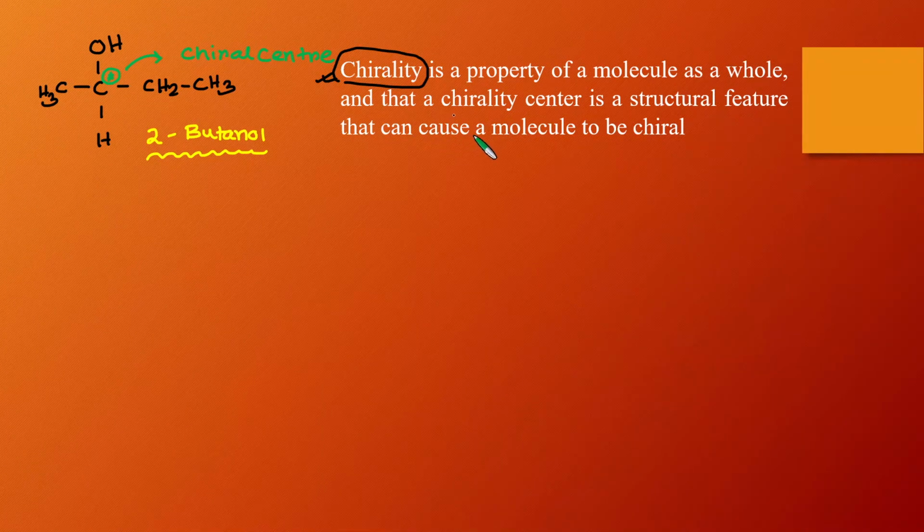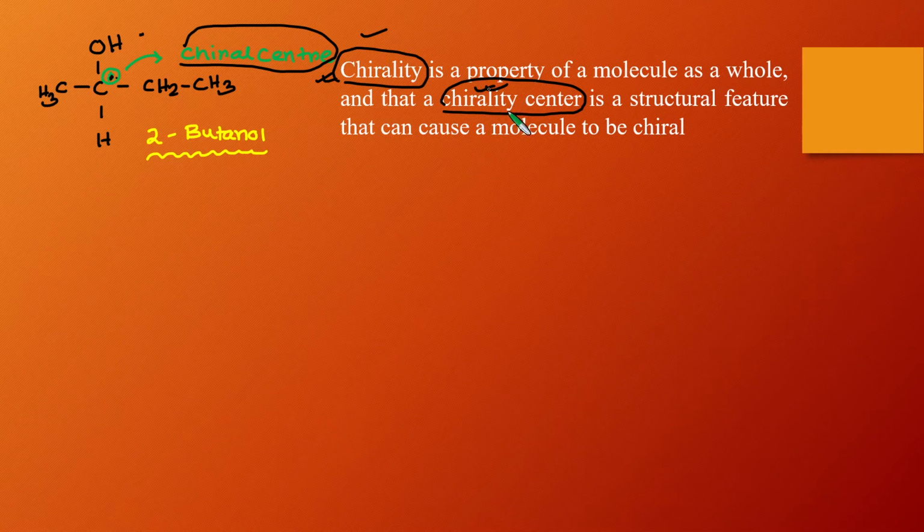On the other hand, the chirality center is basically a structural feature that can cause a molecule to be chiral. So you can see that this is the chirality center, and this is a feature of this molecule, and this chirality center can make this molecule chiral. On the other hand, chirality is a property of the whole molecule. A chirality center is basically a structural feature. So that is the difference between chirality and chirality center.